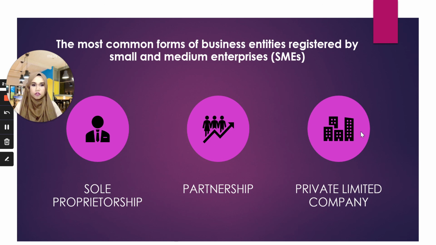There is also a situation whereby they simply jumpstart the business with a private limited company, or just start with a partnership and stay as a partnership until the end, or even a sole proprietorship. But typically, sole proprietors will evolve to become a private limited company.